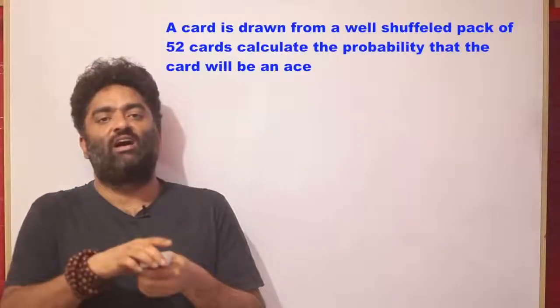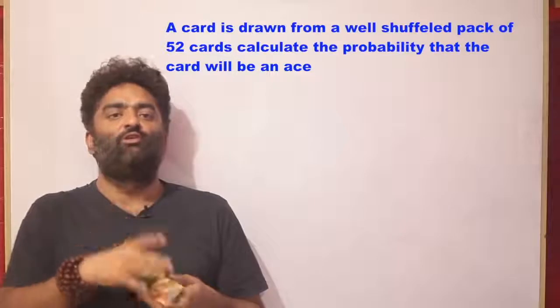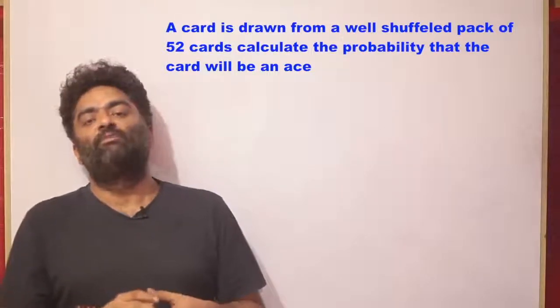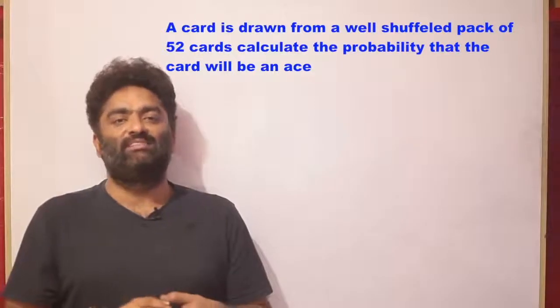Okay, so just to repeat this idea of what is the formula for probability, what is the meaning of all possible outcomes, what is the meaning of favorable outcomes, etc. Let's try one more example, and it is again a standard question. You are asked to draw one card out of a deck of cards, right? So you have a whole new pack of cards, and you're asked to draw one card out of it. What is the probability that it is going to be an ace?